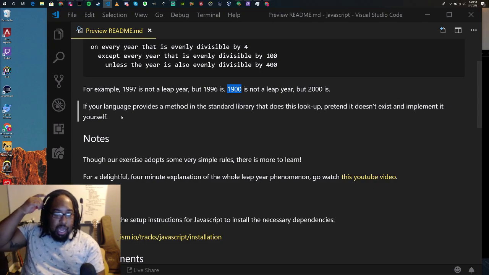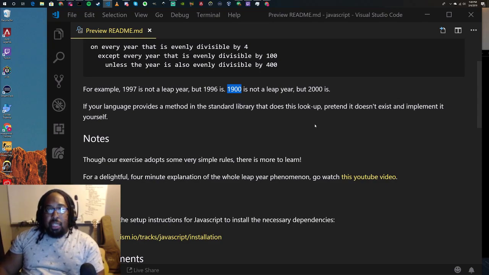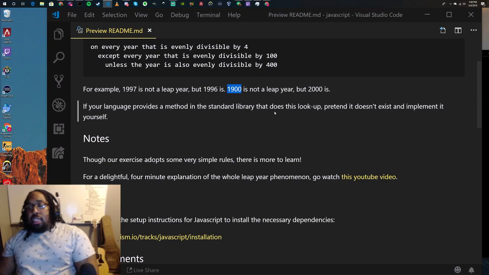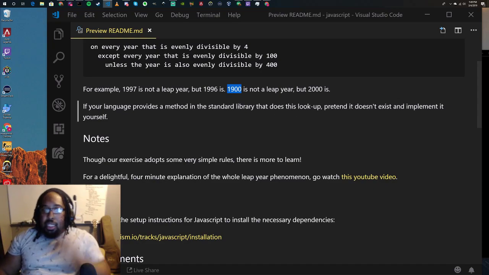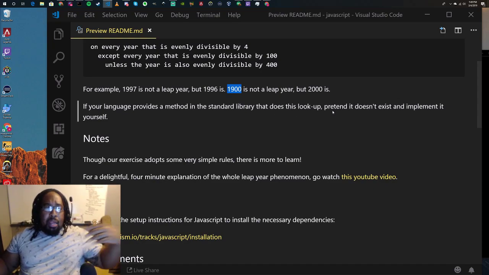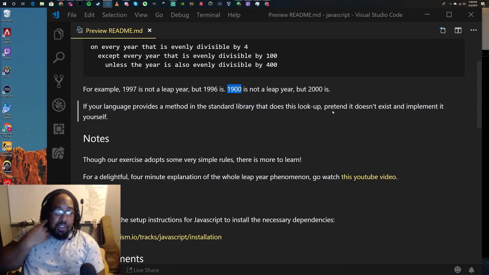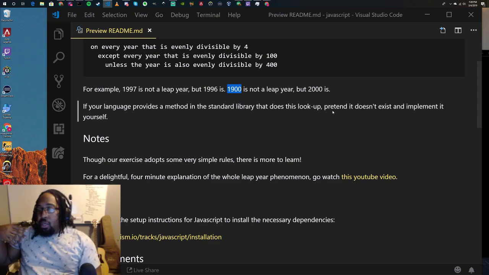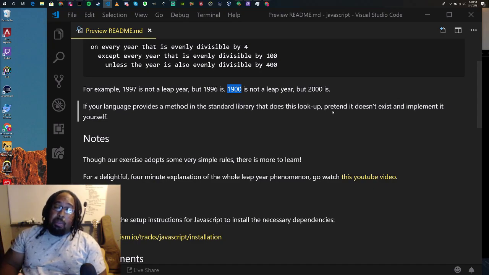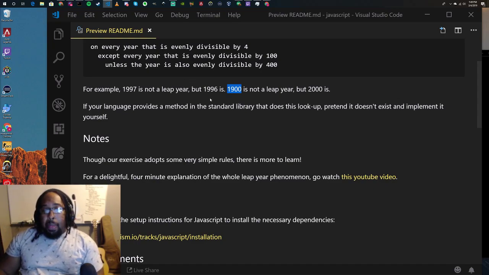And let's say if your language provides a method in the standard library that does this lookup, pretend it doesn't exist and implement it yourself. Various languages like JavaScript provide a ton of stuff in libraries to be able to do some fancy, cool things without having to do it manually. Basically, the goal with these is to not do that. It's to do it yourself.